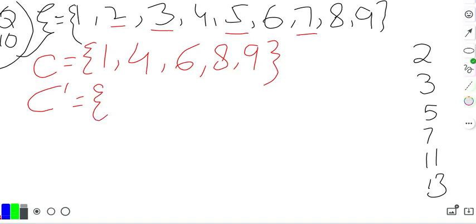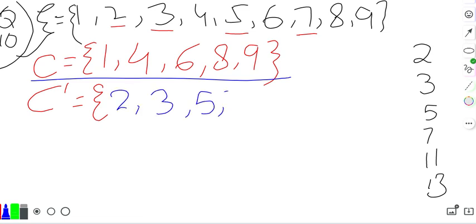As we already know, these are the elements which are not prime numbers. Now what are the next numbers? These are 2, 3, 5, 7, and these are the prime numbers. If we observe, all these numbers are prime numbers. This is part 1.